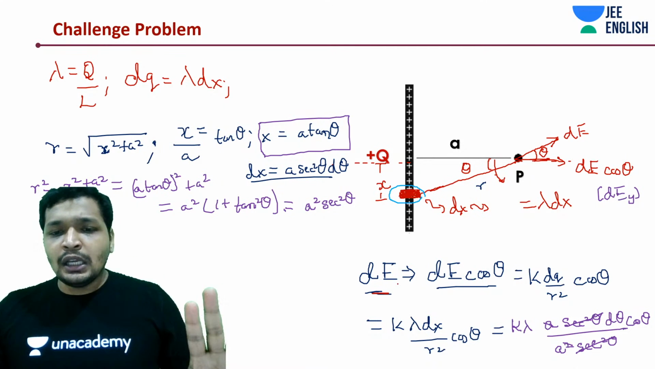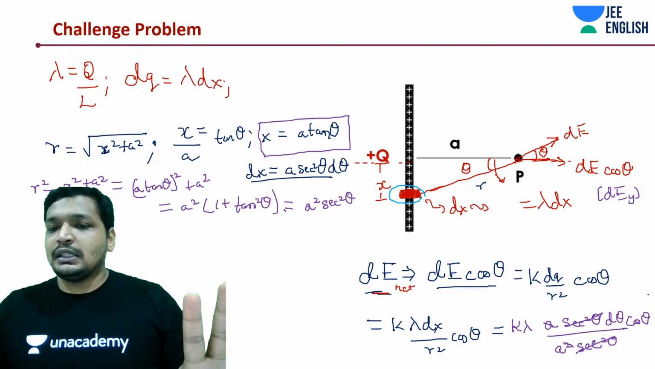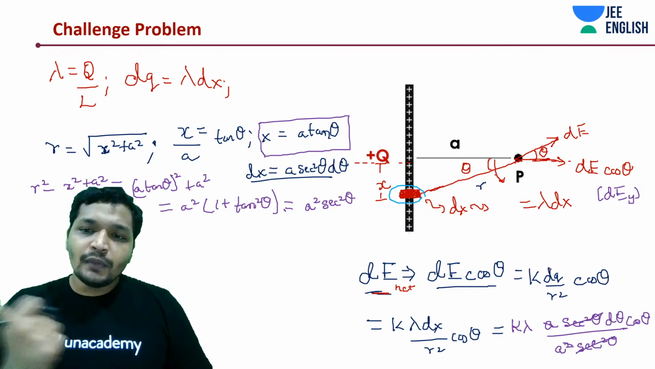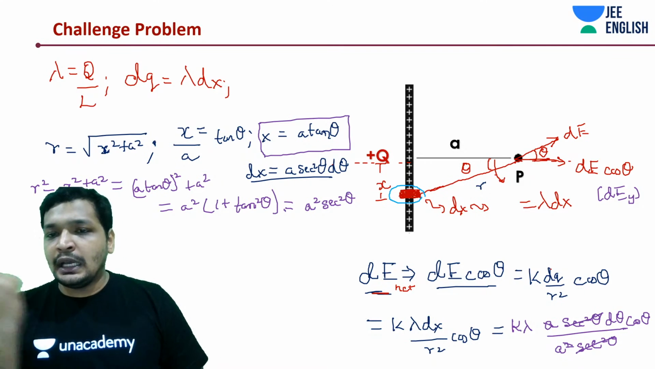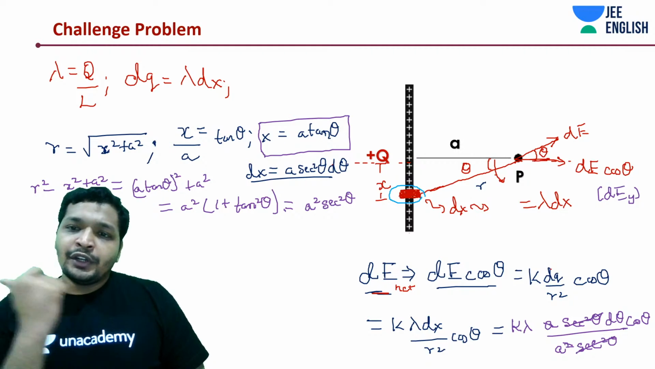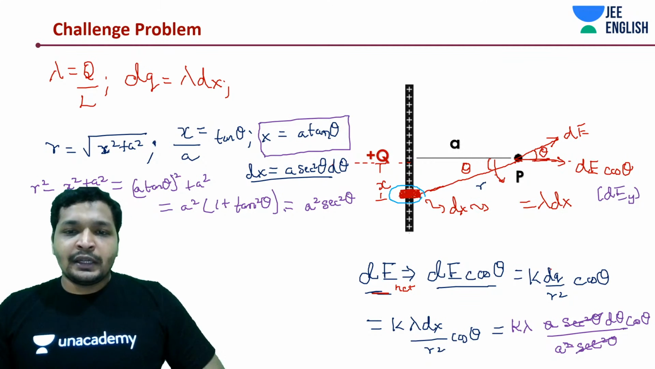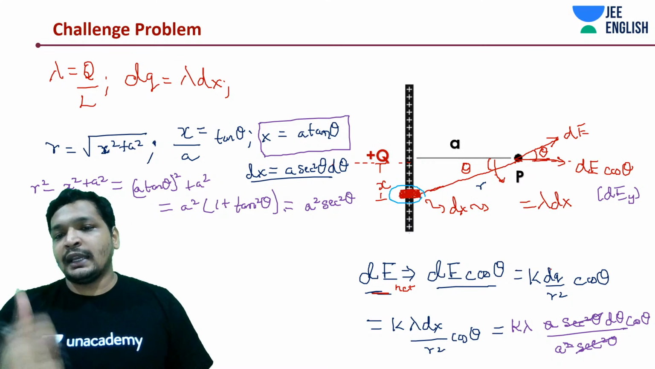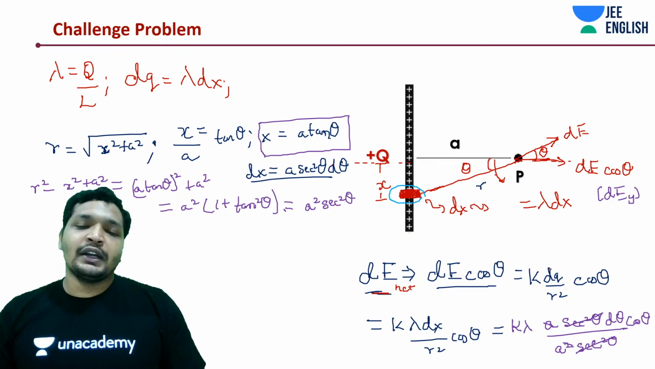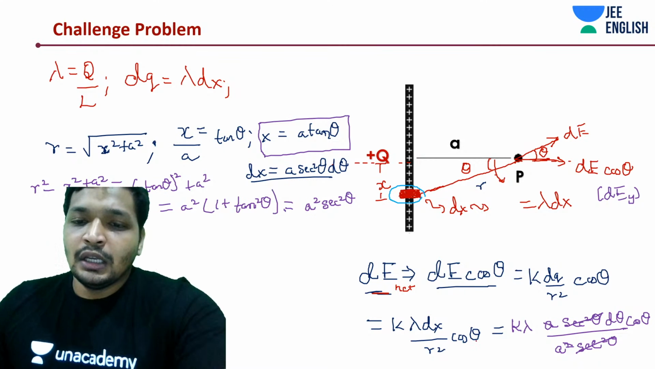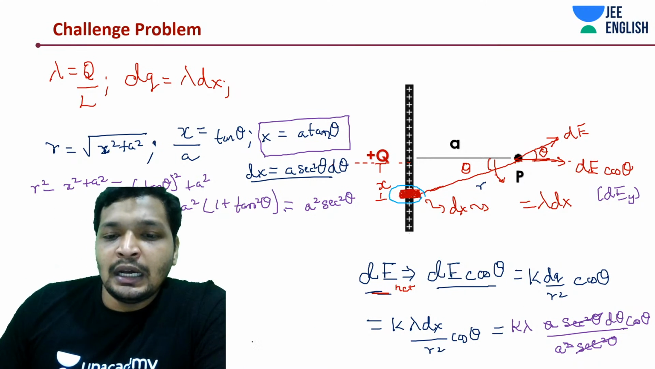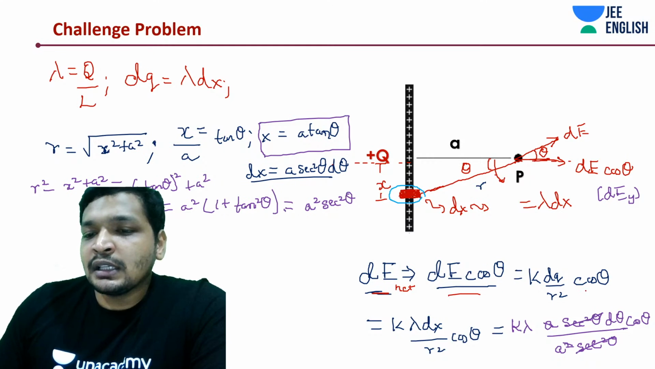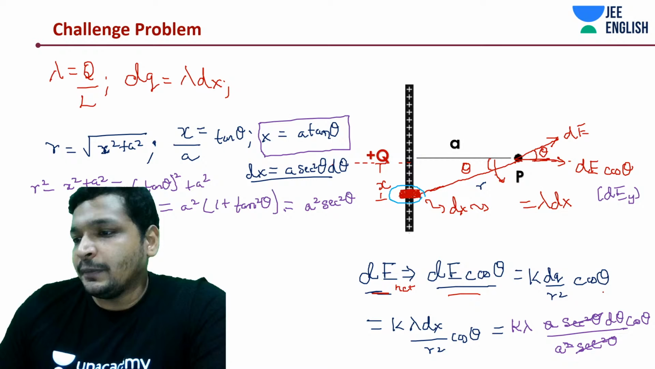Net field is dE cos theta in this case. Else it would be dE cos theta, maybe with x cap and y cap, you will be giving two different directions, right? So that is one thing. And the other thing is going to be standardizing in terms of theta.